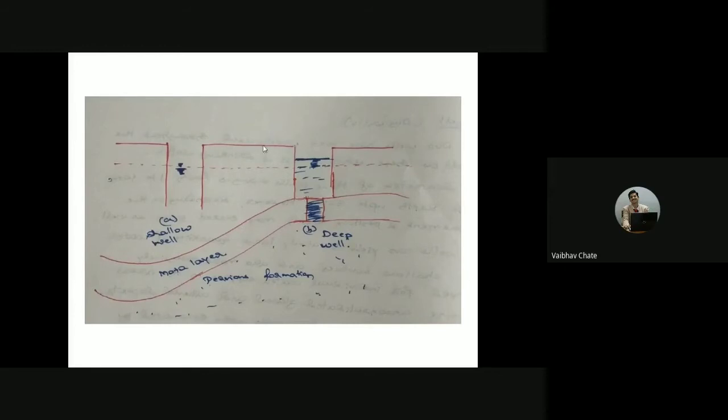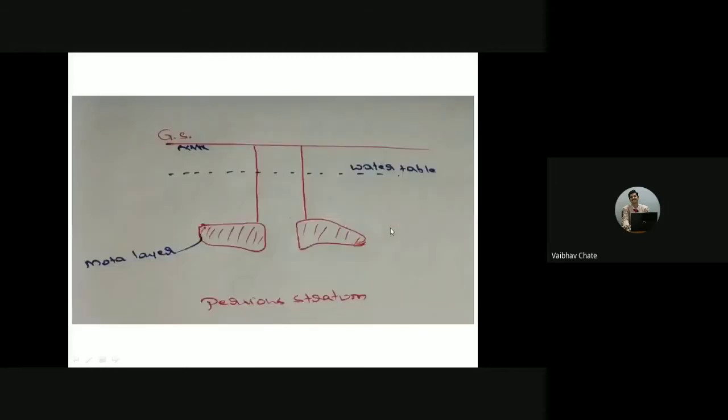You can see here the water table. For the shallow well it will be lower compared to the deep well; the water table will be a little higher for the deep well. You can see the difference in the water level here. In this particular deep well, we have a mota layer, and the purpose served by the presence of the mota layer is to support the deep well.